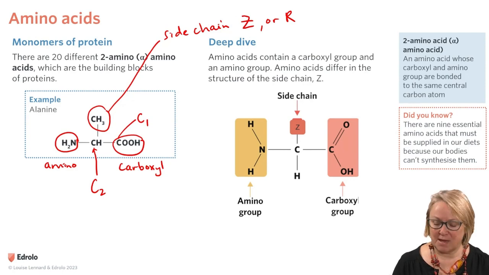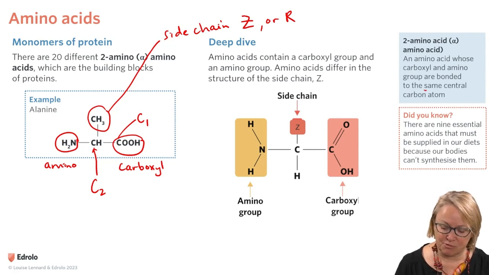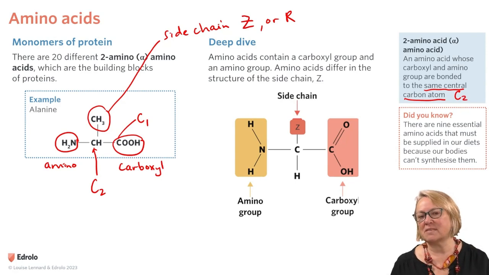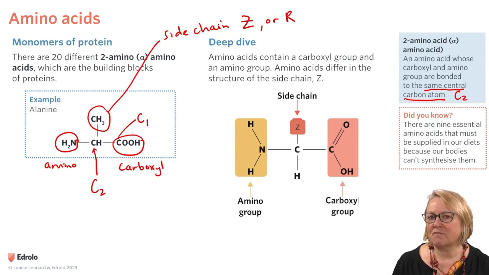So a 2-amino acid is an amino acid whose carboxyl and amino group are bonded to the same central carbon atom, which is carbon number 2. Of the 20 amino acids, 9 are what we call essential, so they need to be supplied in our diets because our bodies can't synthesize them. That's just a bit of background before we start talking about proteins.